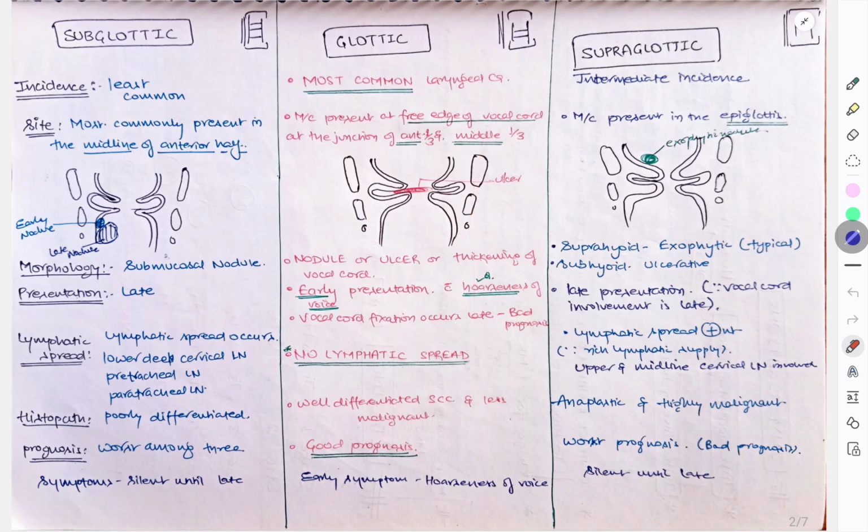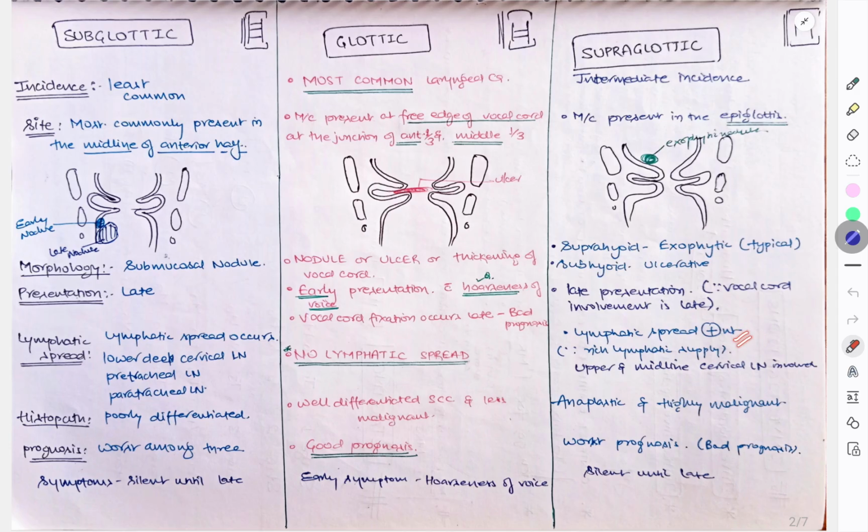Coming to supraglottic carcinoma, this has intermediate incidence, but the most common is glottic. Here the most common site is the epiglottis. So we have an epiglottic or exophytic nodule. In supraglottic, that is above the vocal cord, we have suprahyoid and subhyoid. Usually suprahyoid is exophytic and subhyoid is ulcerative. Here we have late presentation since vocal cord involvement is late. Since the vocal cord is the nearest portion, it is not involved or is involved late. Therefore, the presentation is also late.